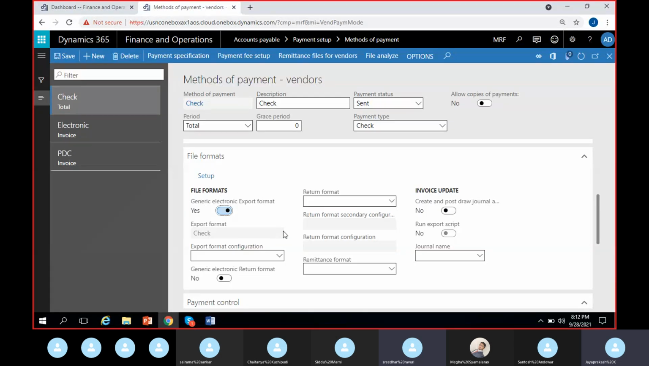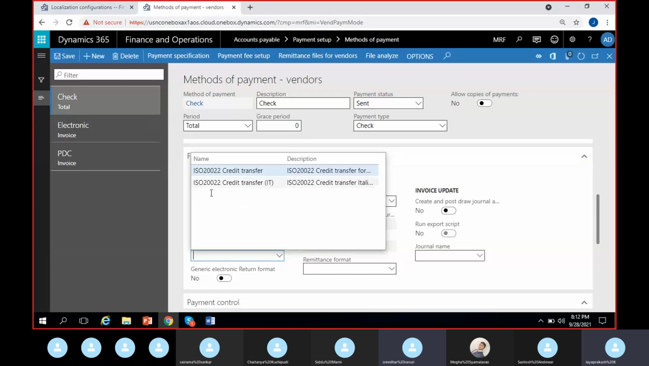For each country we have an export format. SEPA is an export format for European countries. ACH export format we have for the US. In the same manner, we have different export formats for various countries, which will be there in this electronic reporting workspace. From there, you can download the package. Once you download the package, you can see that electronic export format configuration here. See, these two are downloaded. Credit transfer ISO 20022. These ISO export formats are also popular.